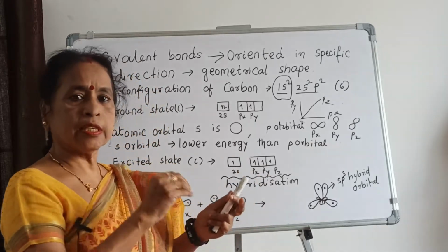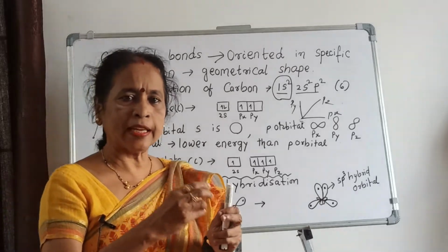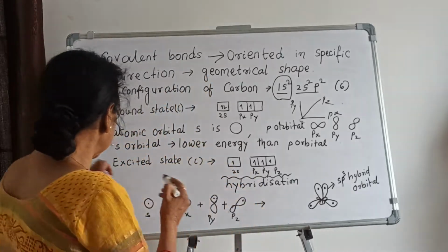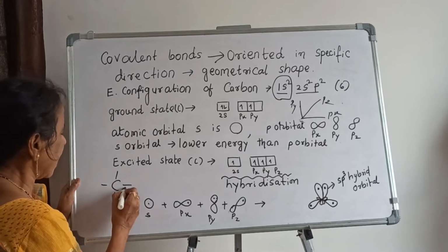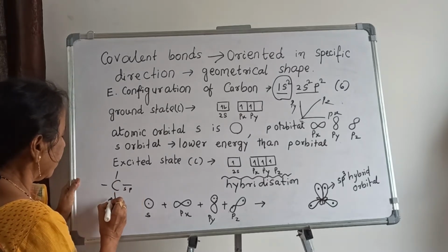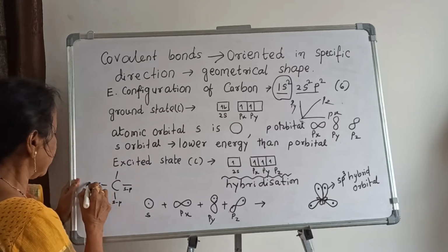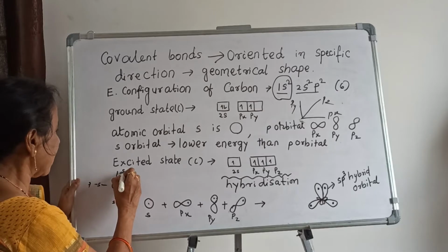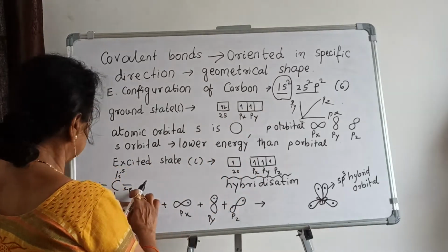Then the question arises. Suppose let us take simply methane. In methane you can see here it is s and p, s and p, and this is s and p, but it is s and s.